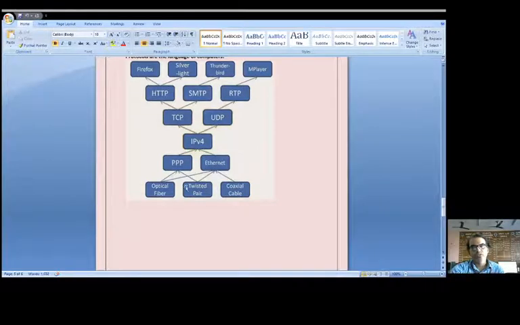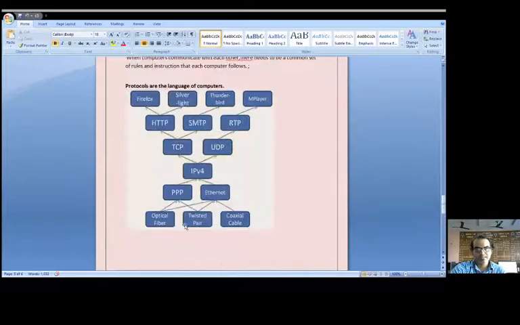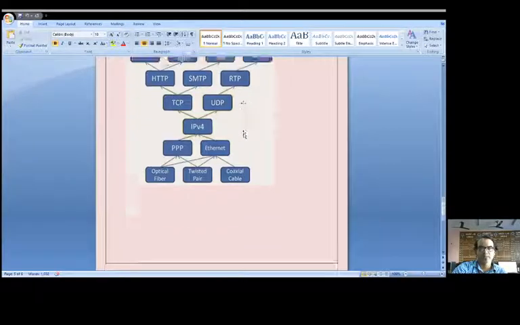At the base layer we have optical fiber, twisted pairs and coaxial cables, which are connected with the various Ethernet networks, and that Ethernet network has a network protocol, IPv4, which operates with the transfer protocols TCP/UDP. On TCP/UDP, the HTTP protocol works with its siblings like SMTP and RTP, and finally it helps information to be displayed.